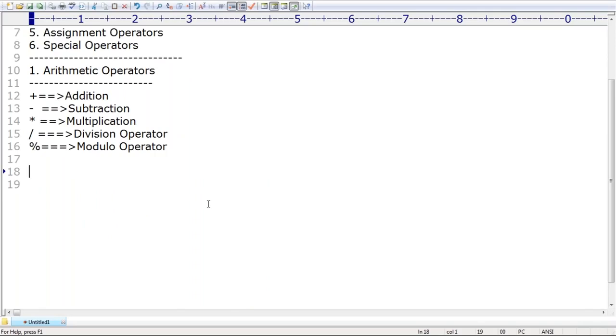There are two special arithmetic operators in Python which most languages do not have. Slash is the division operator, but the same slash repeated another time is a different operator.